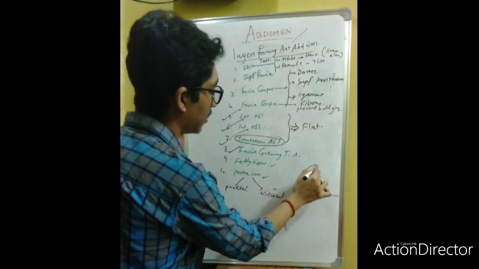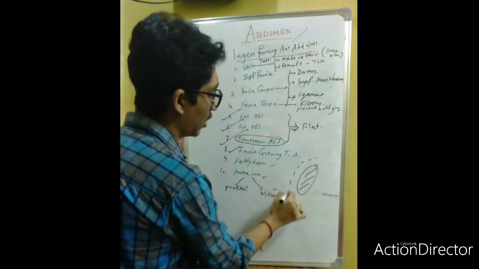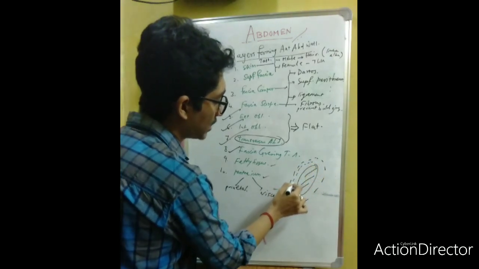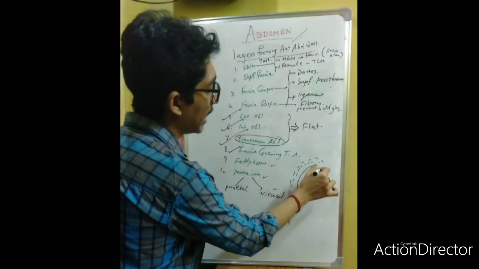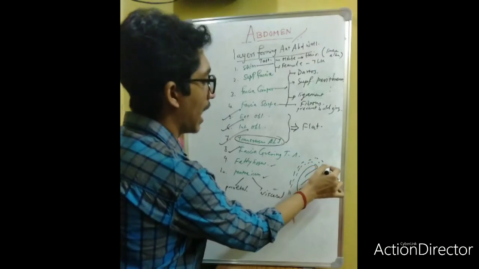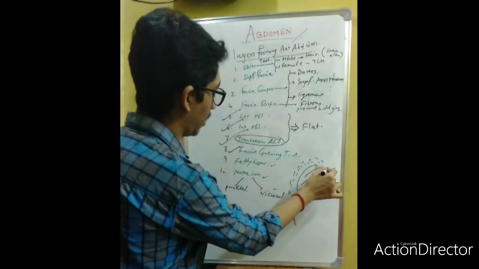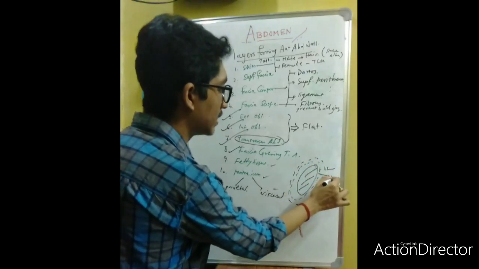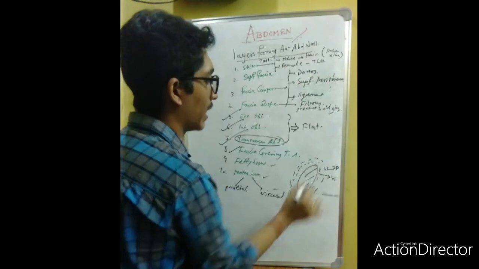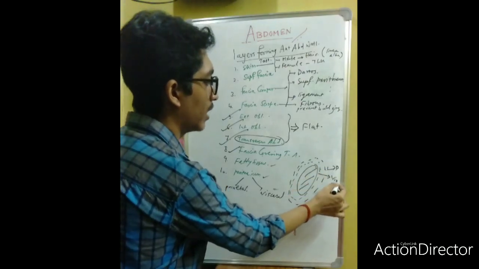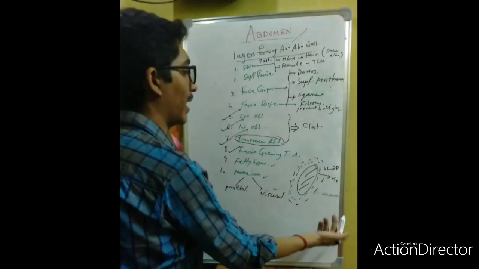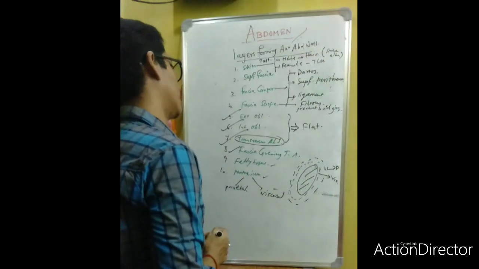Suppose this is the viscera, and this is your peritoneum. This internal wall will be your visceral layer, and this outer wall is your parietal layer. This internal wall is by your viscera, and this is your parietal. So visceral layer, and the parietal layer. I will discuss this. So it is easy to remember this.